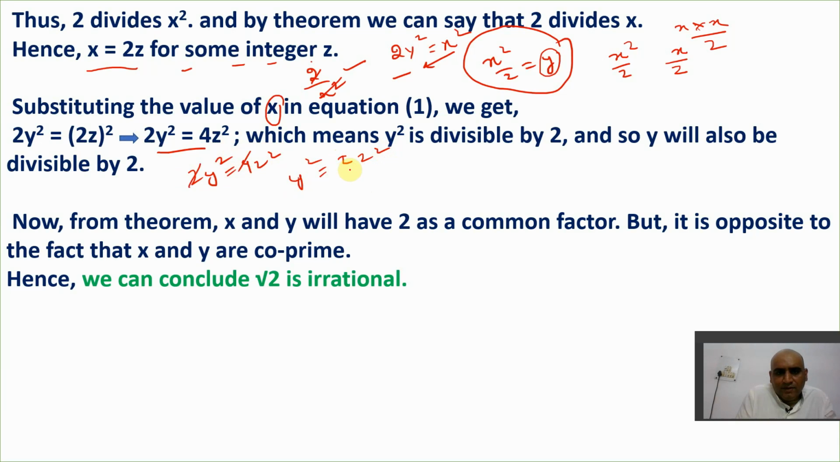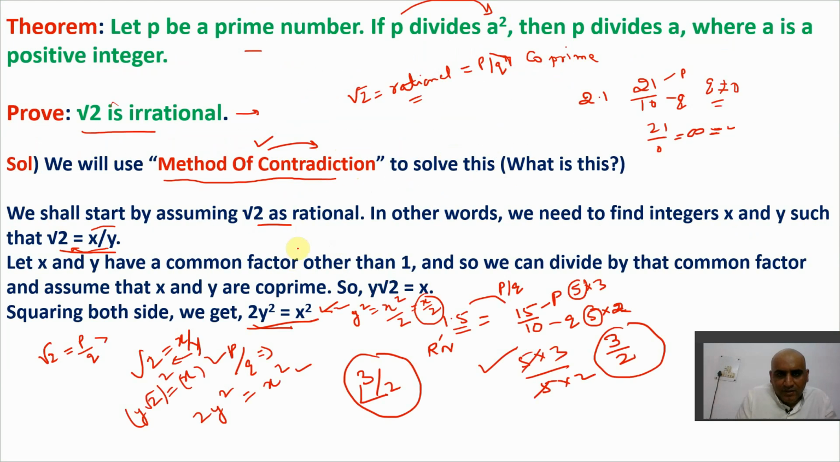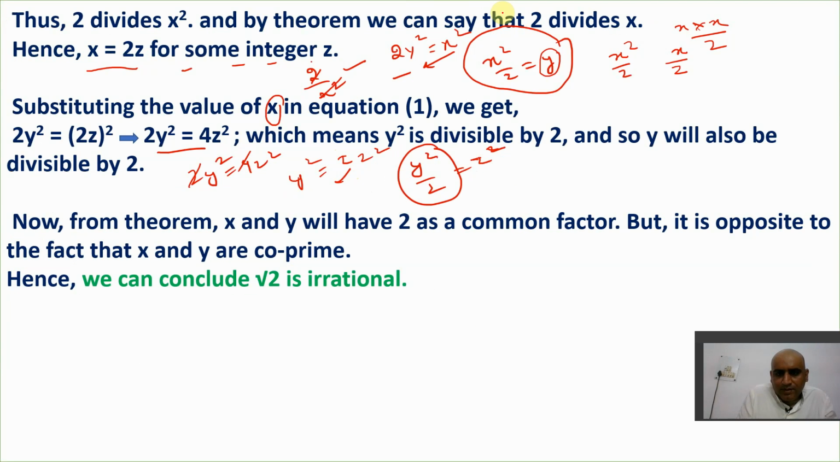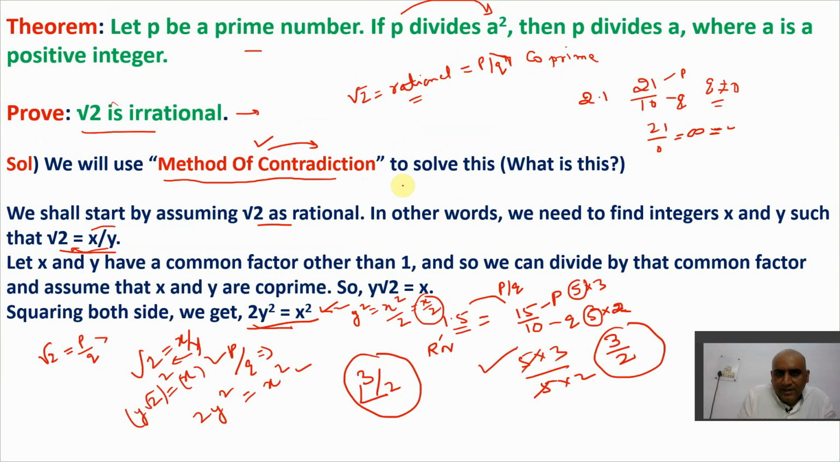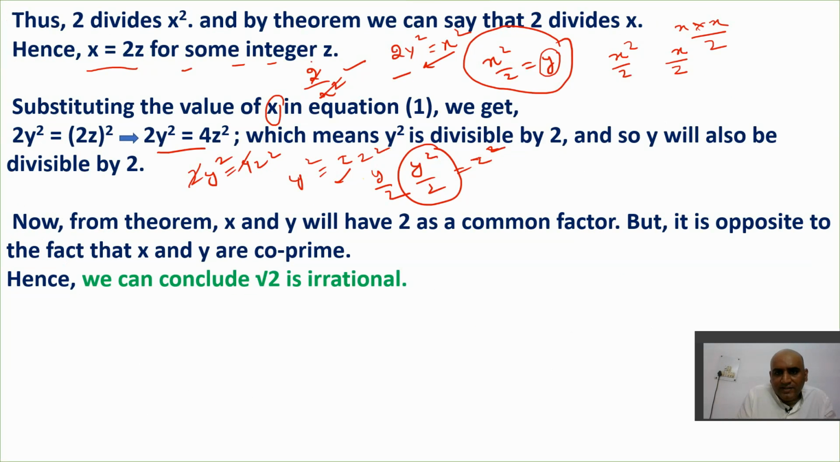That means what? If I take 2 out here, y square upon 2 is equal to z square, right? That means again, if I follow this theorem, p divides a square. That means if y squared is divided by 2, then y is also divided by 2, because if p divides a square, then p divides a. See, initially we find this for the value of x, right?